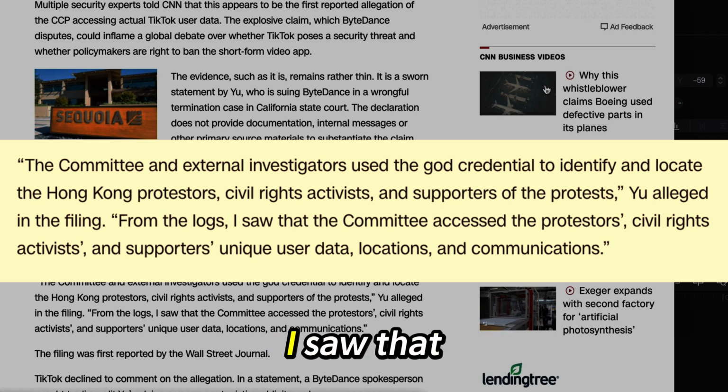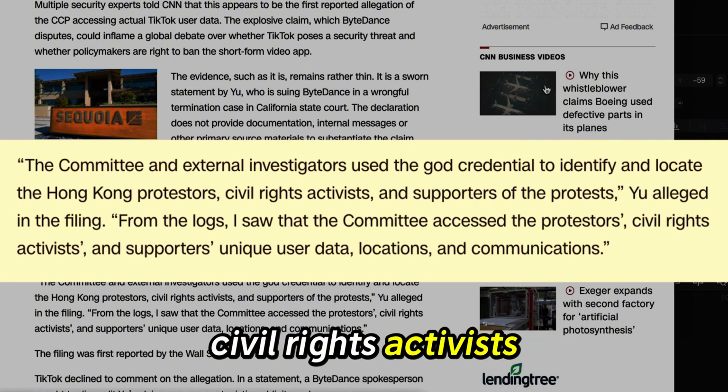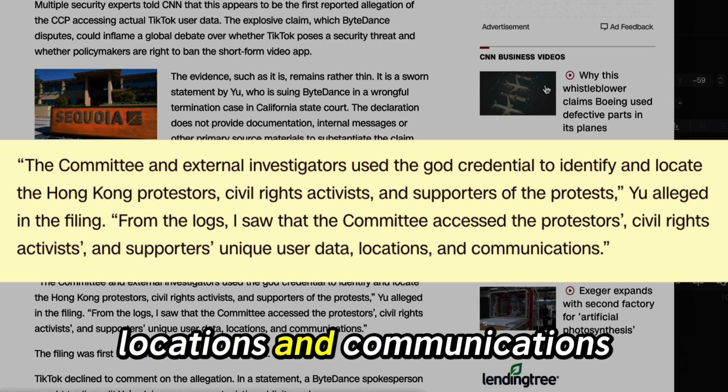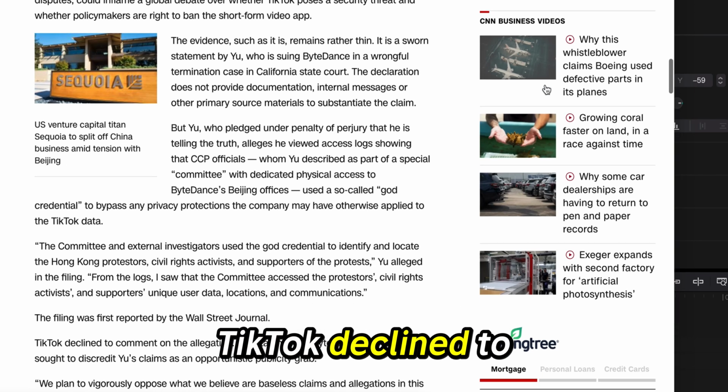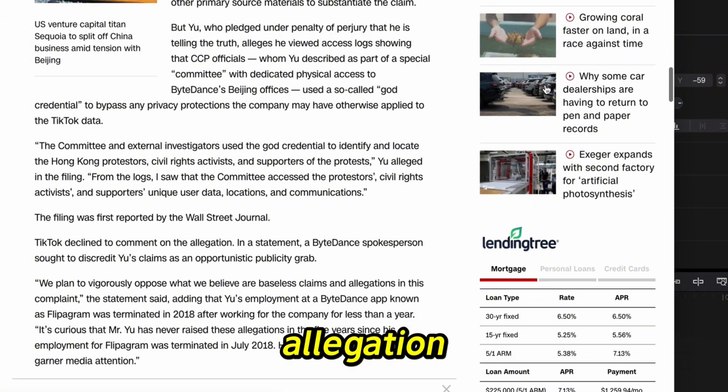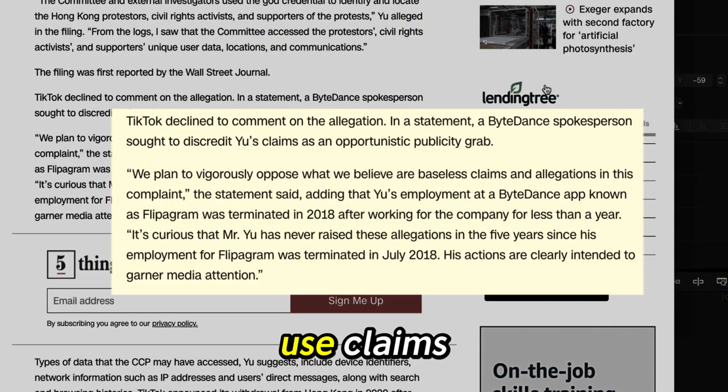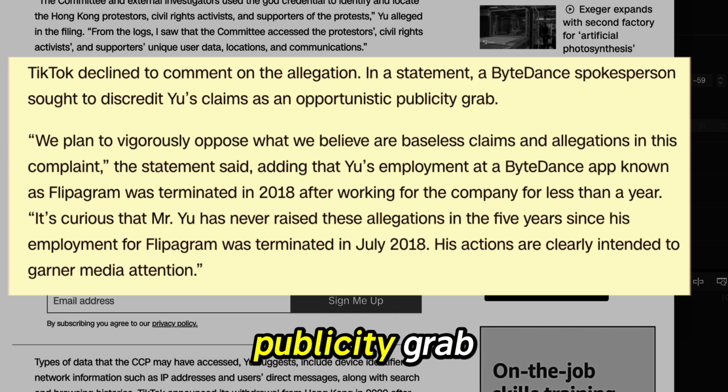From the logs, I saw that the committee accessed the protesters, civil rights activists, and supporters' unique user data, locations, and communications. TikTok declined to comment on the allegation. In a statement, a ByteDance spokesperson sought to discredit Yu's claims as an opportunistic publicity grab.